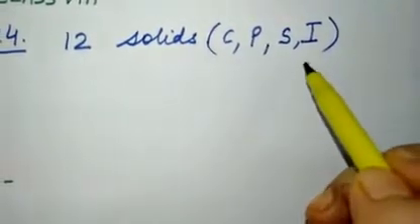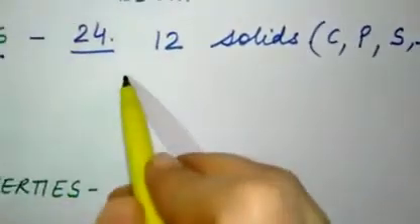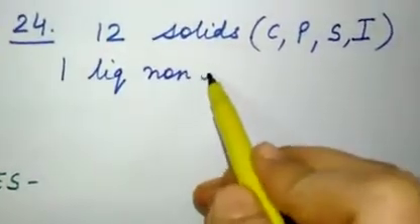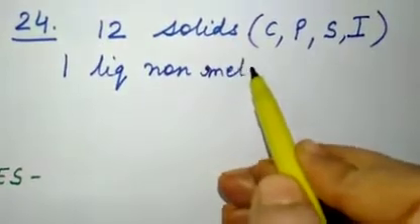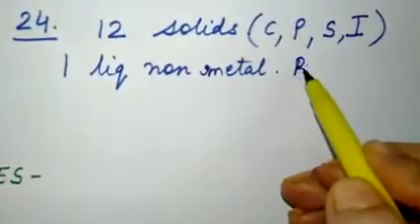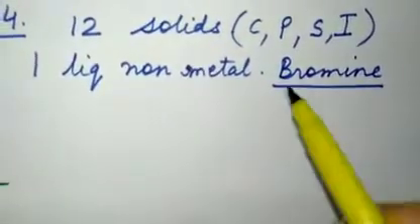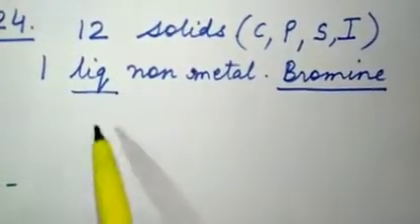All these are solids. Then there is one liquid non-metal. You should know and remember it, that the one liquid non-metal is bromine. Bromine is the only liquid non-metal, right?